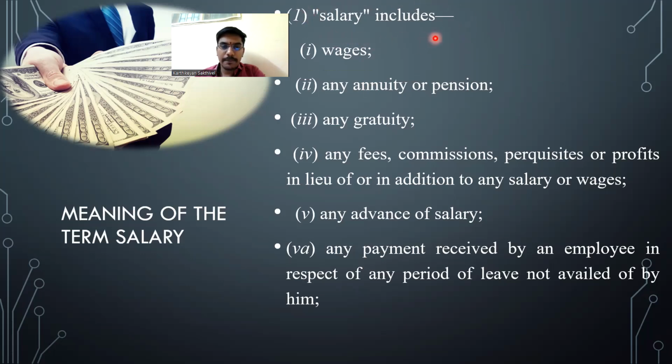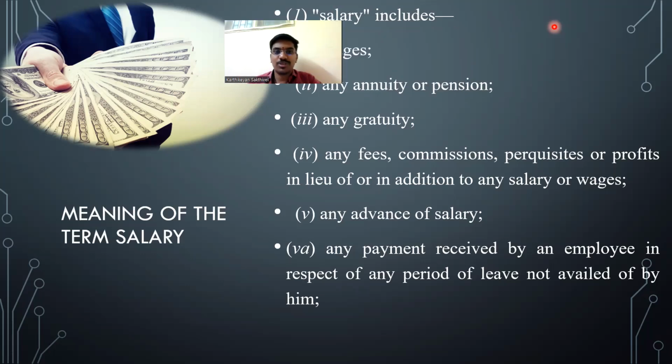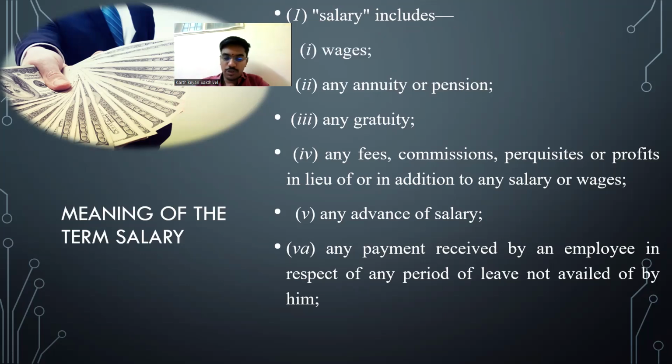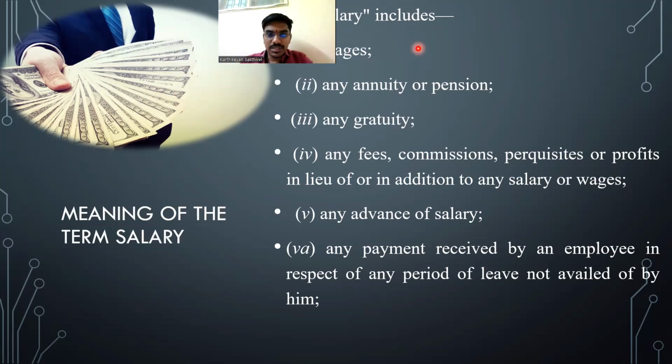Read the first line again: salary includes. There are 2 types of definitions, right? Inclusive and exhaustive. This is an inclusive definition. Of these inclusions itself, totally there are 8 inclusions. I've just given you till 5A with a conscious mind only, so don't scold me if you know that there are 8 things. I'll take that up in future. These things tell you the meaning of the term salary. First thing is wages, whatever is received by you.